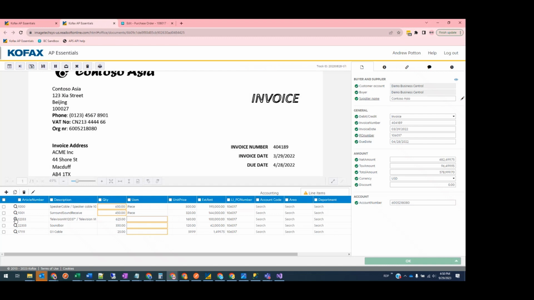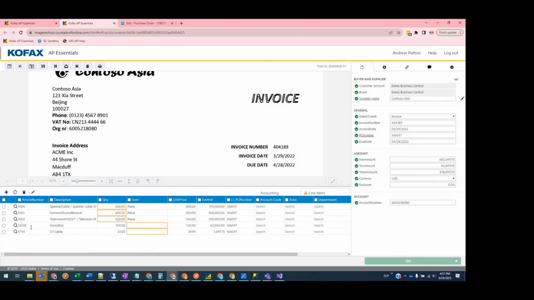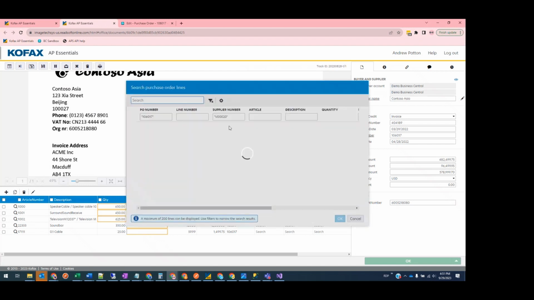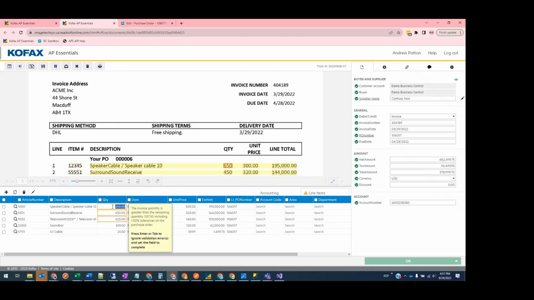And as I do so, you'll be able to see that data from the purchase order information is being copied over, and certain boxes are being highlighted because the three-way validation rule has been broken. If I click into those boxes, you'll see the message saying the invoice quantity is greater than the remaining quantity, including the 1% tolerance on the purchase order.